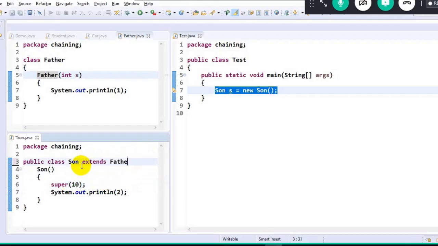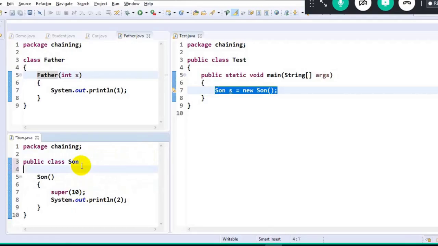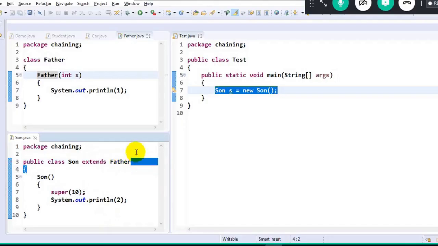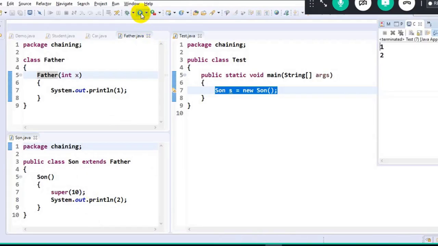Now, if I don't have an IS-A relationship over here, look at the error here. When I write super of 10, there is no super class. Which super of 10, meaning which super class constructor, will I invoke? There is an ambiguity. Therefore, when I use a super calling statement, make sure you have a super class here. But we have the Object class, all those. Okay, we'll talk about it later, but this is what I just wanted to tell. Clear? So now the output will again be 1 and 2 only. But if we have an explicit parameterized constructor, invoke it explicitly. This is all about the entire process of understanding constructor chaining.